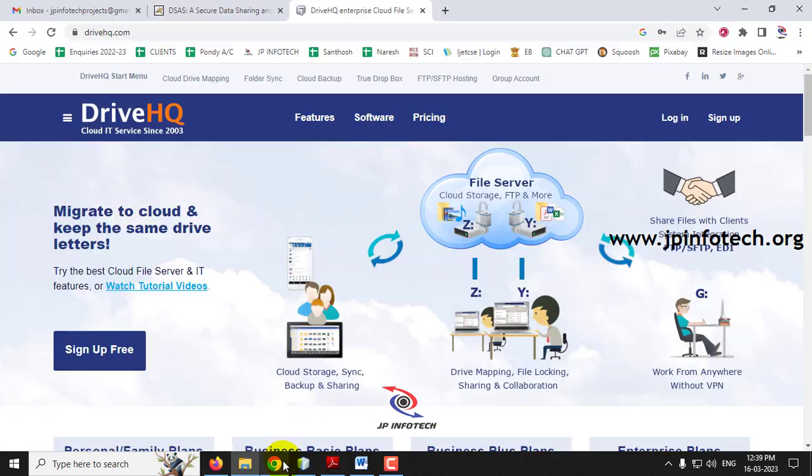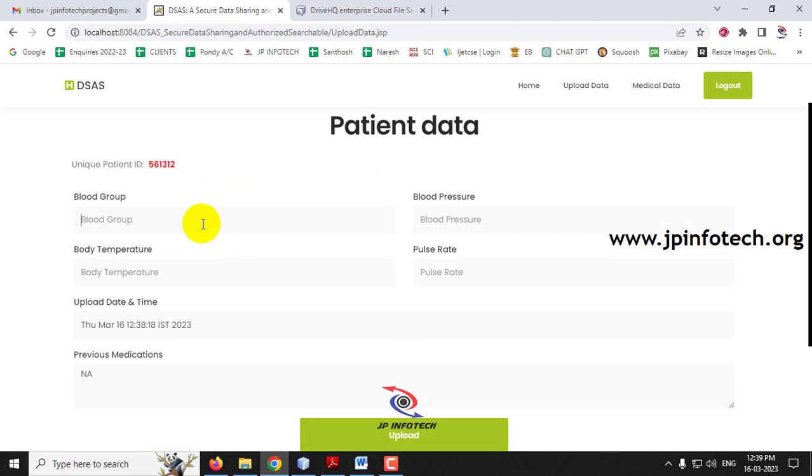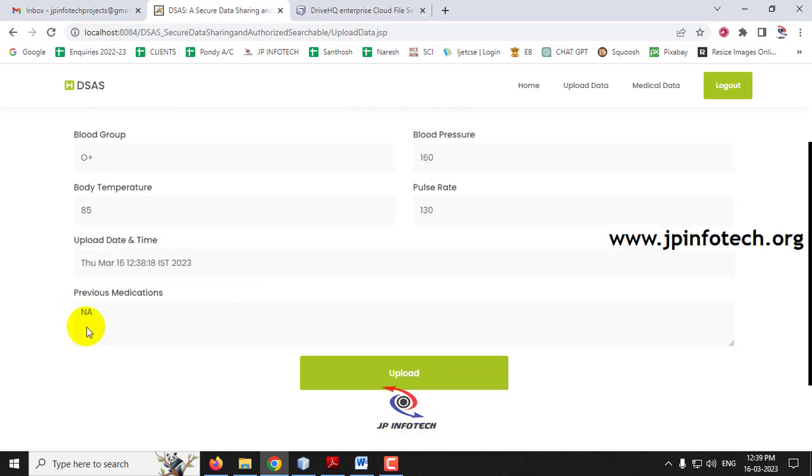So now coming back to the execution, here you can see the unique patient ID. Whenever a new patient is registered, a unique ID is created. Every patient will have this unique ID, and let me enter the details now. The blood group is O positive. Blood pressure 160, body temperature 85, pulse rate 130, and here you can see the upload date and time is already set, and previous medication is not applicable.